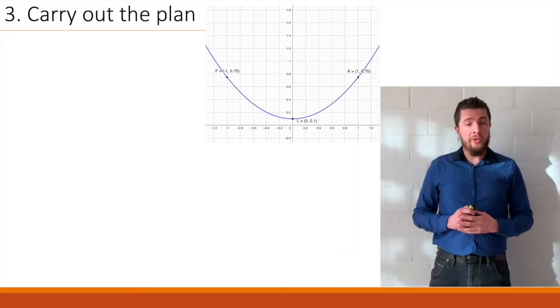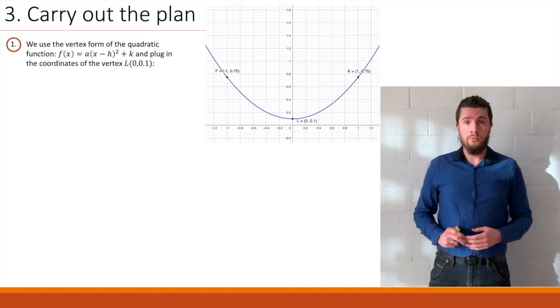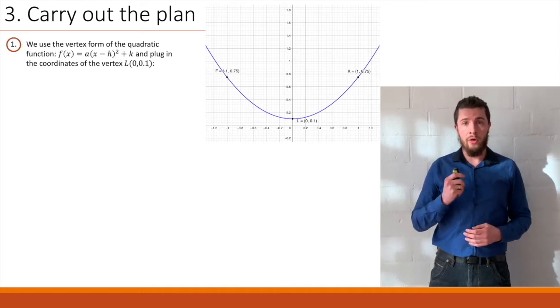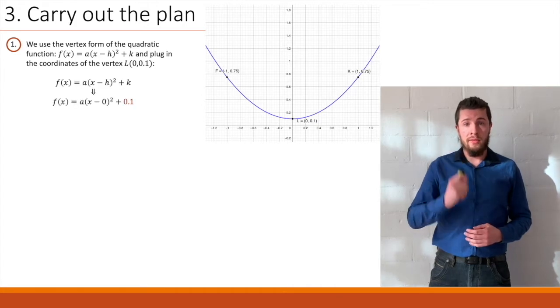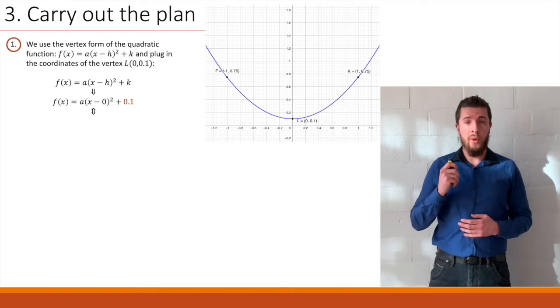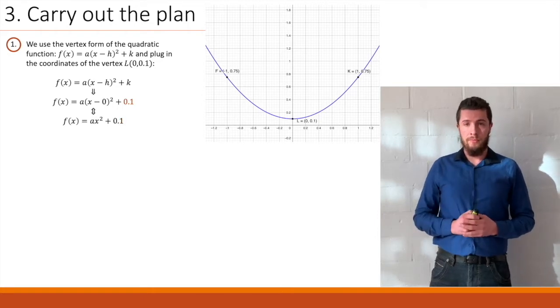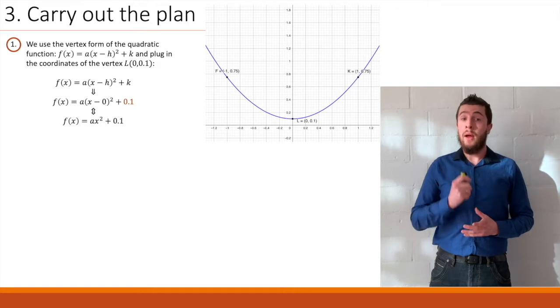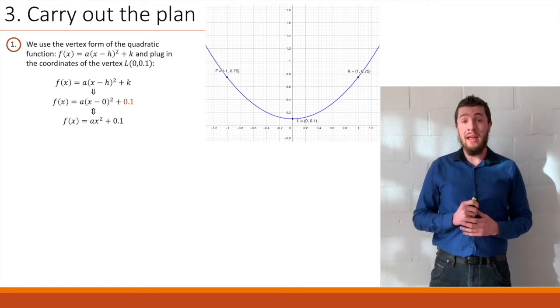Okay. The first thing we do is, we said we were going to start with the vertex form. And this is the general form. We'll be plugging in the coordinates like this. Okay, for h and k. Next up, we will simplify. Looking good so far. Now we still have the leading coefficient a to find.